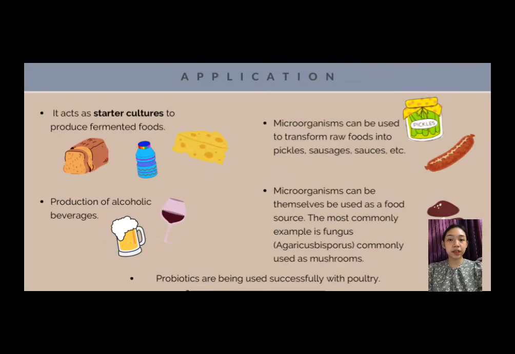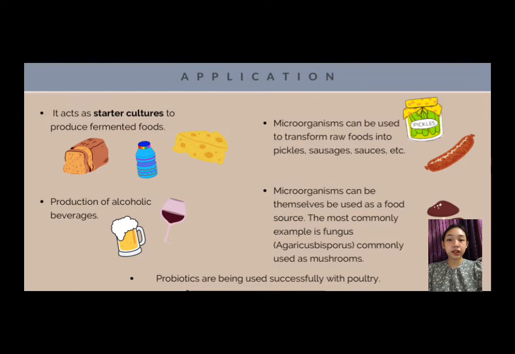There are a lot of applications of microorganisms in food production, and here are some of them. Microorganisms have been widely used in lactic, propionic, and ethanolic fermentations from time immemorial. They act as starter cultures to produce fermented foods.